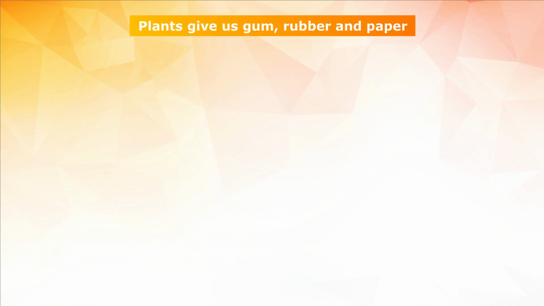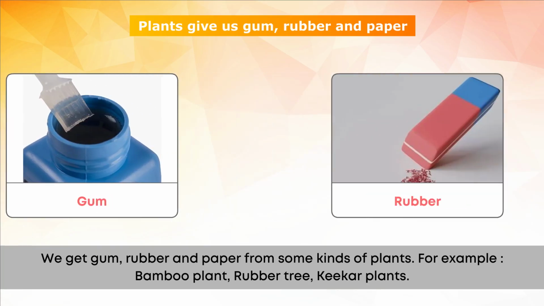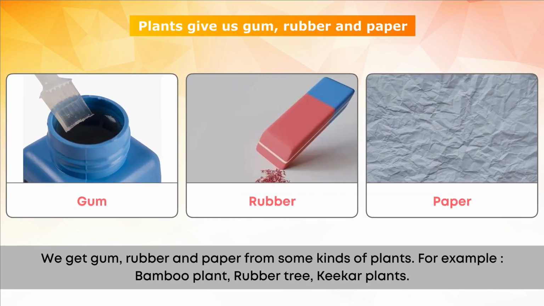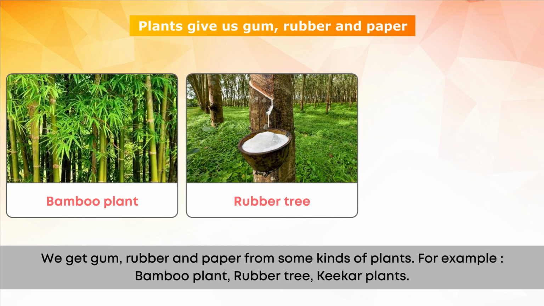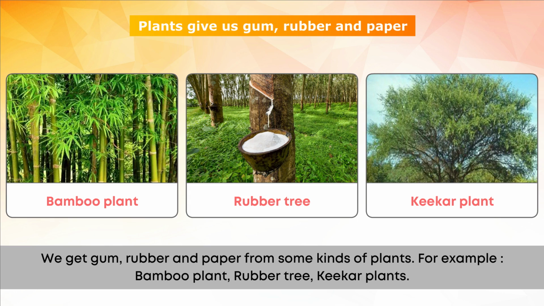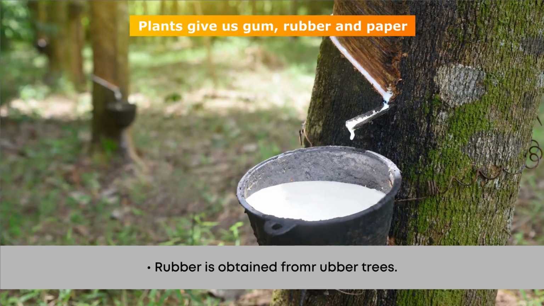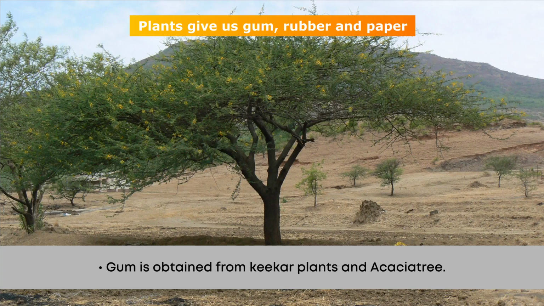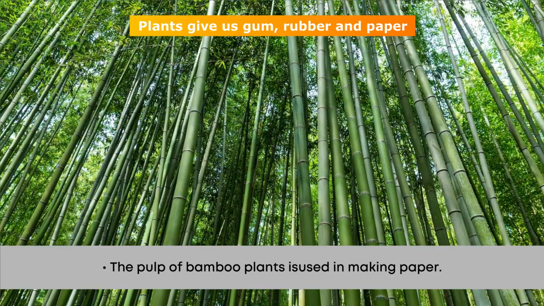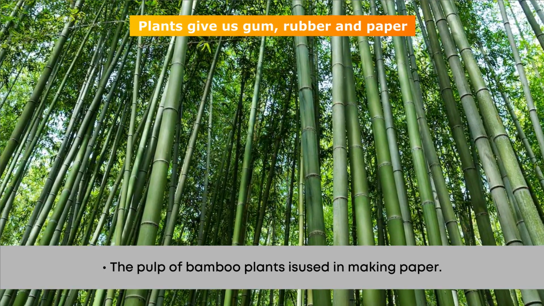Plants give us gum, rubber and paper. We get gum, rubber and paper from some kinds of plants. For example, bamboo plant, rubber tree, kikar plants. Rubber is obtained from rubber trees. Gum is obtained from kikar plants and acacia tree. The pulp of bamboo plants is used in making paper.